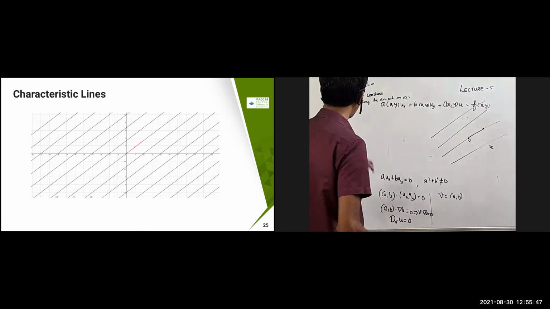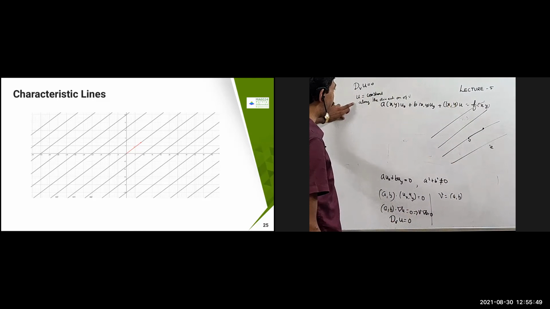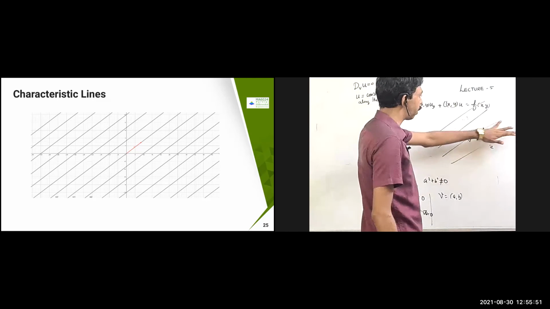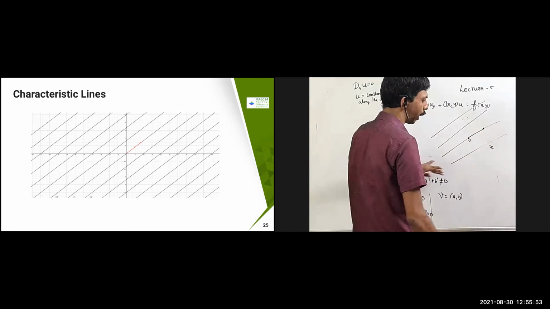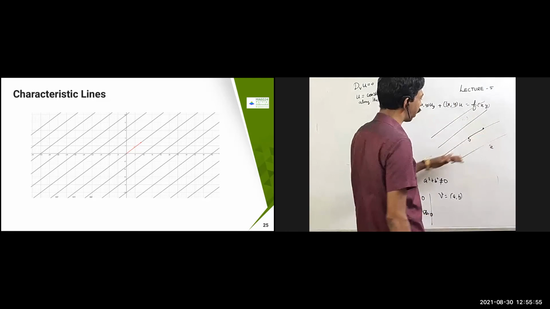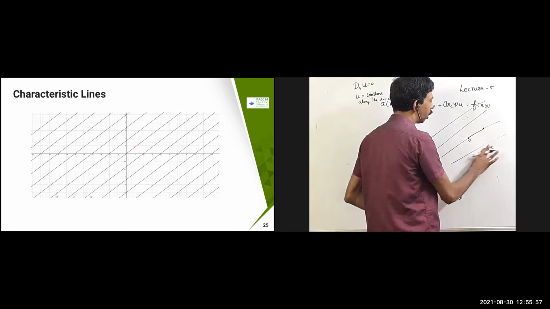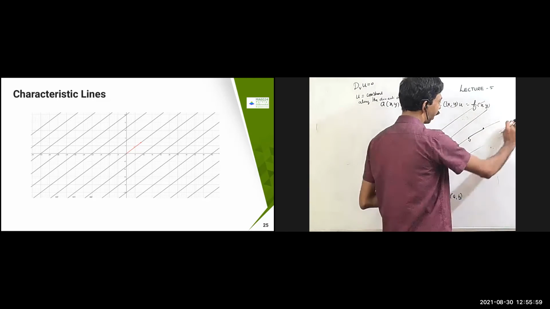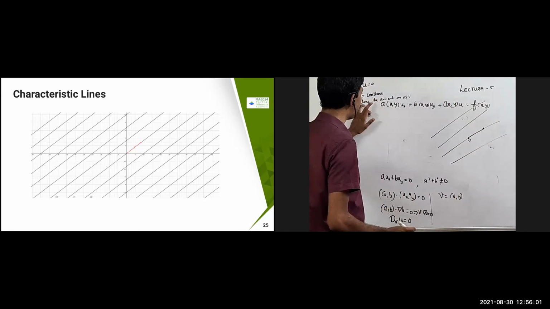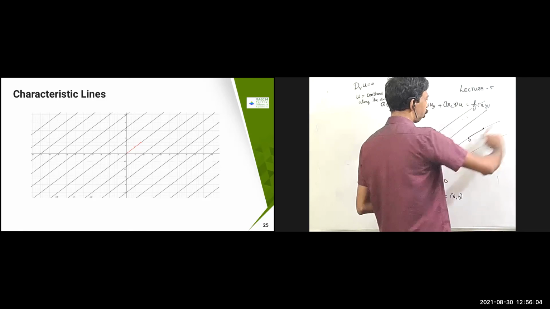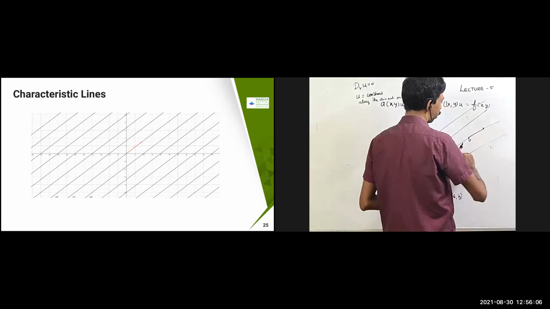Now what is it saying? u equals constant along the direction of v. Therefore, on this line u is going to be constant. This is called a characteristic line, and I will explain that. So u equals constant along the direction of v, so this line is going to be constant.